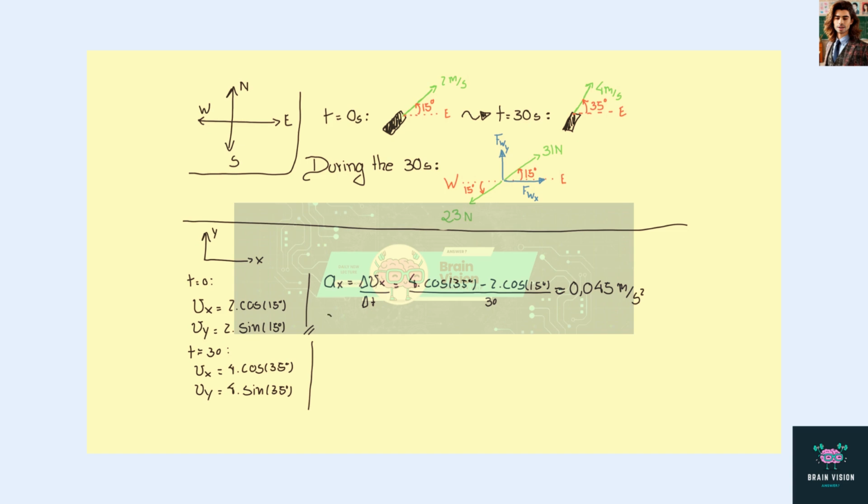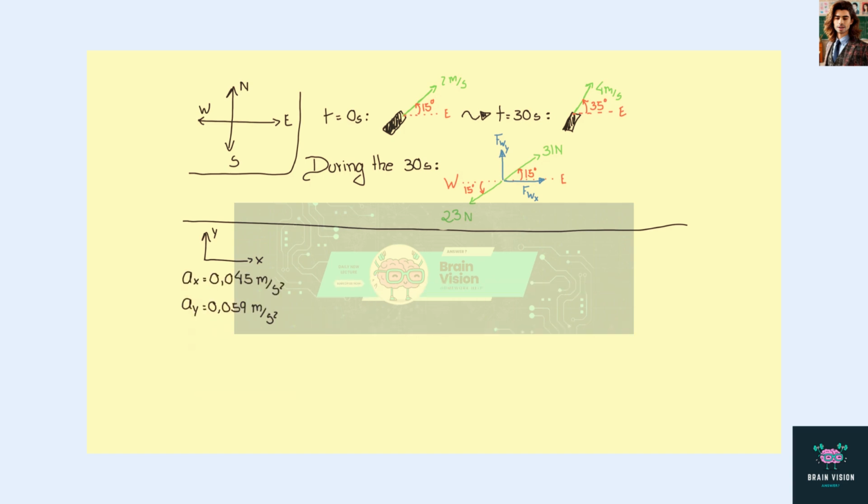Now, for the y component, we have the variation in the y component of the velocity divided by the time interval. This is equal to 4 times the sine of 35 degrees minus 2 times the sine of 15 degrees, divided by 30 seconds, which is approximately 0.059 meters per second squared. Now let me organize the board.